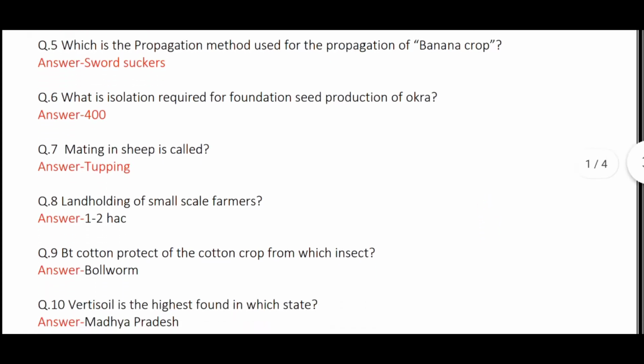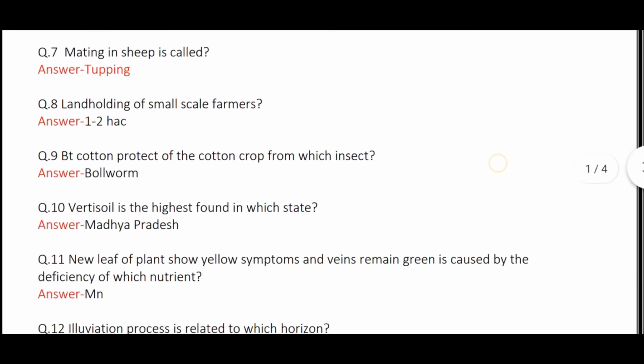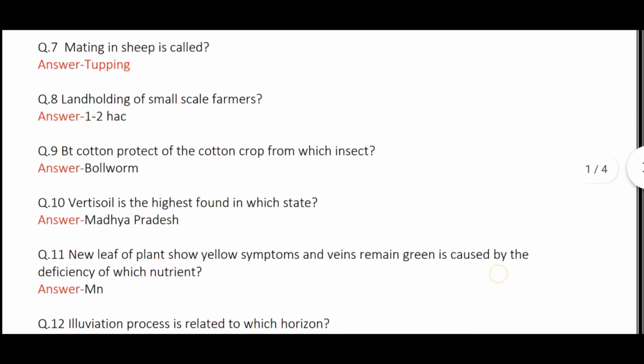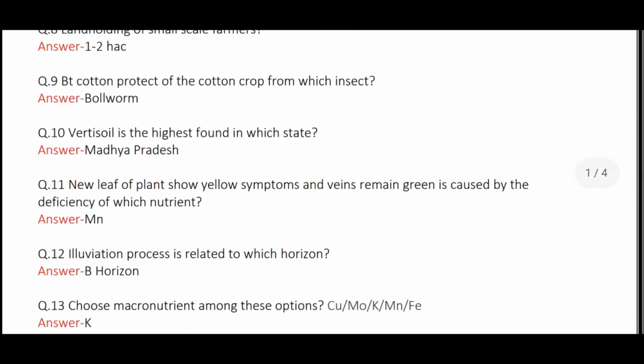BT cotton protects the cotton crop from which insect? Bollworm. Vertisol is the highest type of soil which is found in the state Madhya Pradesh. New leaf of plant shows yellow symptoms and veins remain green. This is due to the deficiency of manganese.